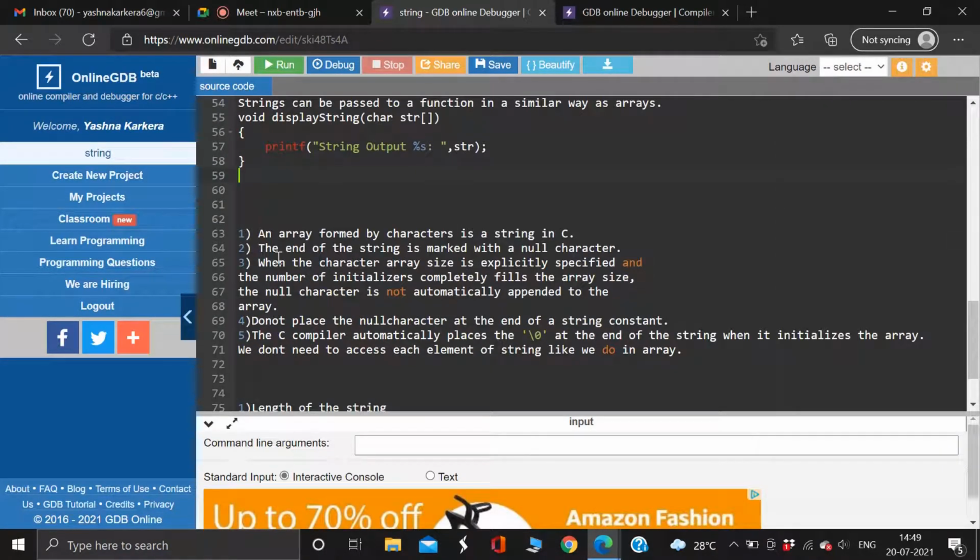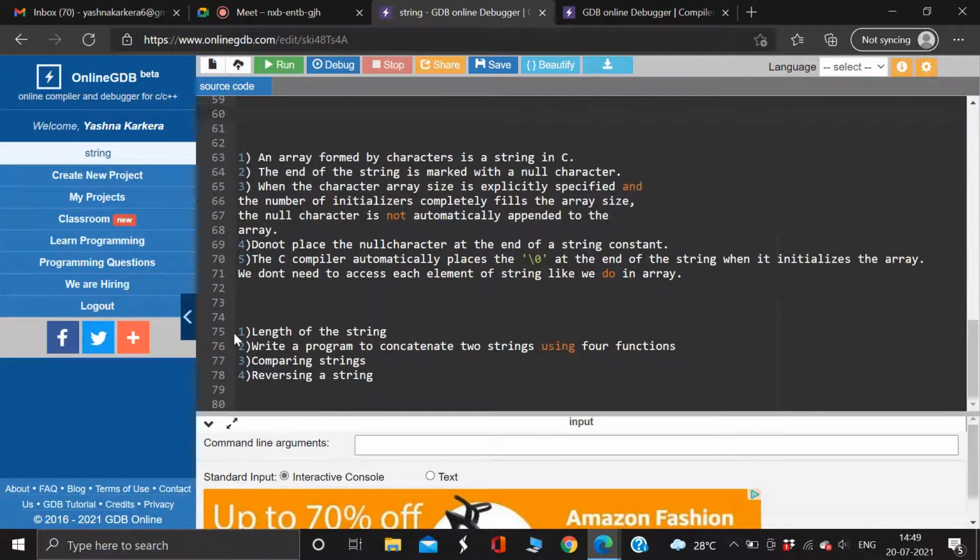Now, these are some points. You can read them yourself. I explained each and every point already. They are passed by reference. They are terminated by the null character. I'll put all this in the Google form. Now we'll go straight away to the code.